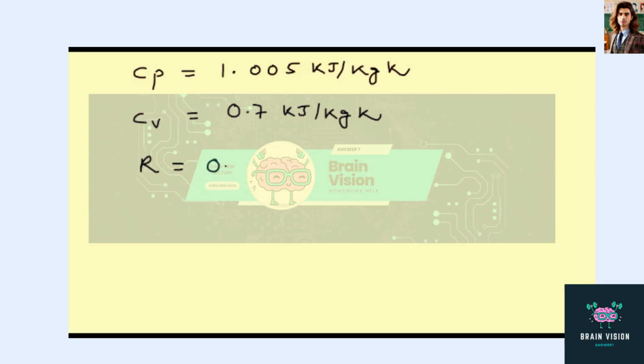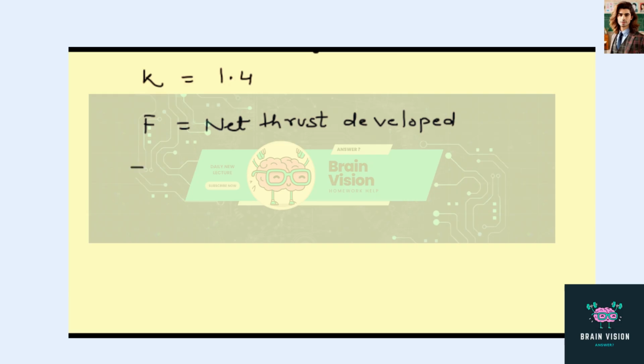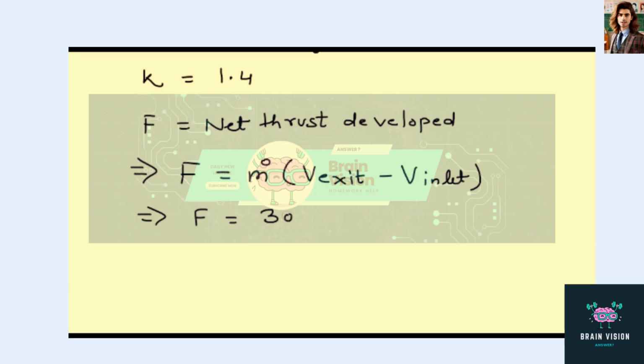Now going further, we can also write R is equal to 0.3 kilojoule per kg Kelvin and the value of k is 1.4. As we know that F is equal to net thrust developed. This is the net thrust developed. But we know the formula for F as m0 times bracket V exit minus V inlet.